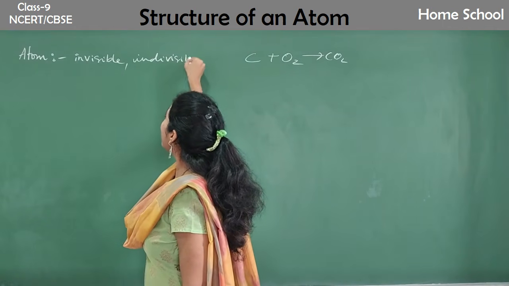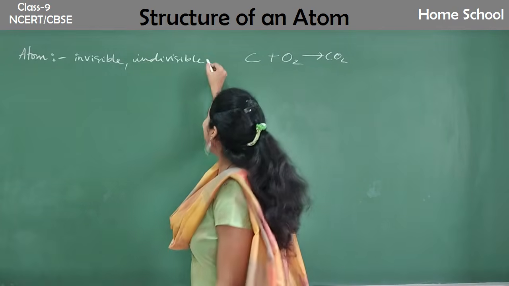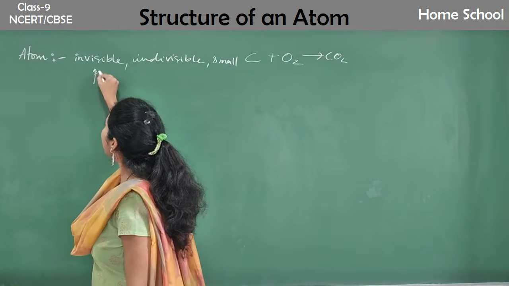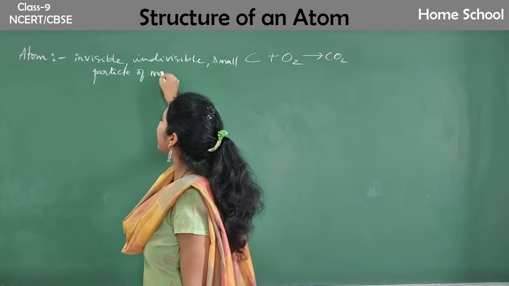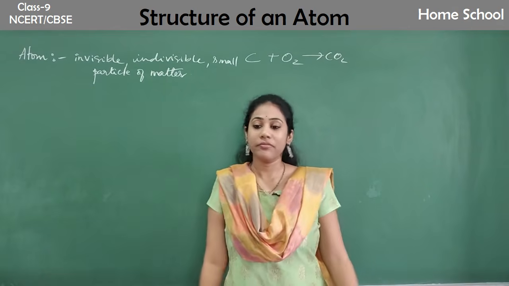Yes or no? You can't divide the atom further, right? And the smallest, very small particle of matter, right, is called an atom, right?